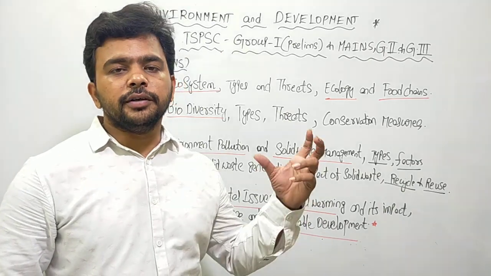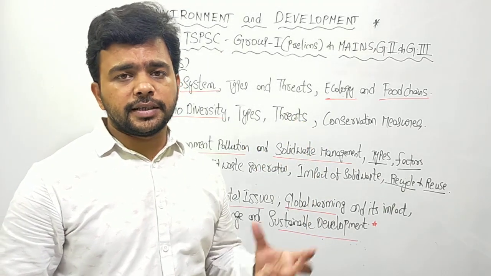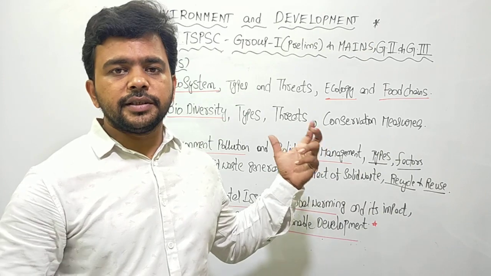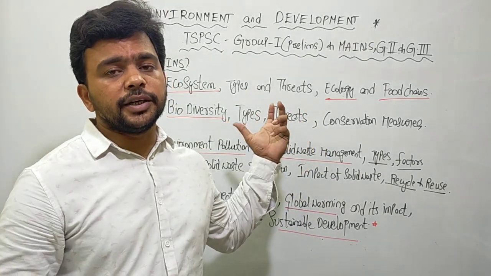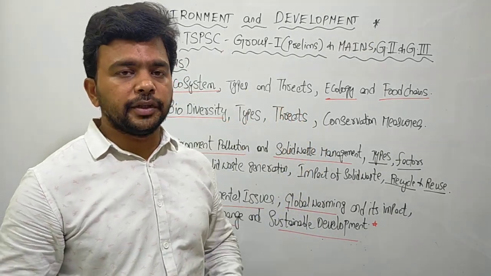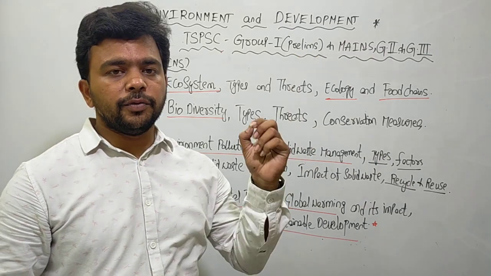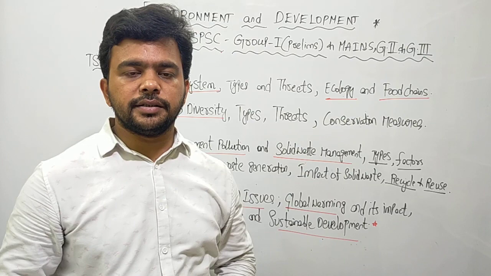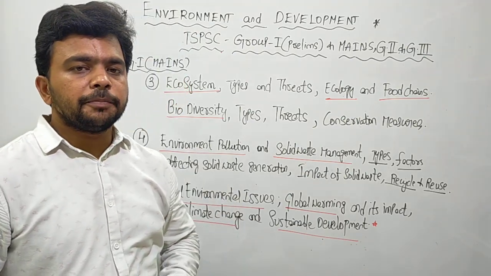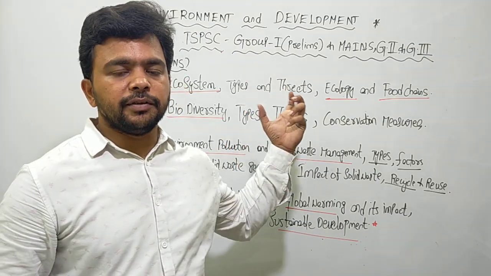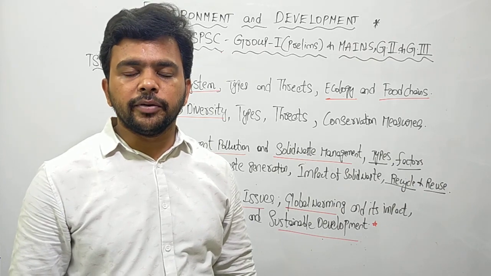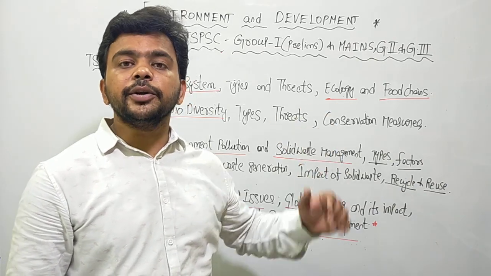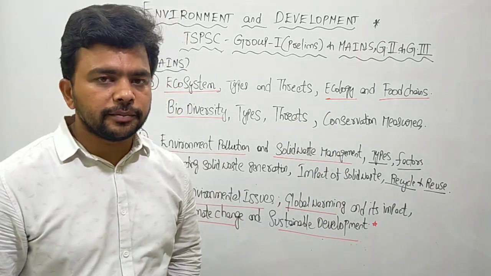So, I hope you have seen the last class video. Please see that, as this video is the continuation of the previous video. That is the Environment and Development Group 1 TSPSC Mains 50 marks paper analysis, detailed explanation. In the previous class we completed the prelims and the first two topics of the Mains Environment and Development paper. Now this is the continuation class of that particular session.